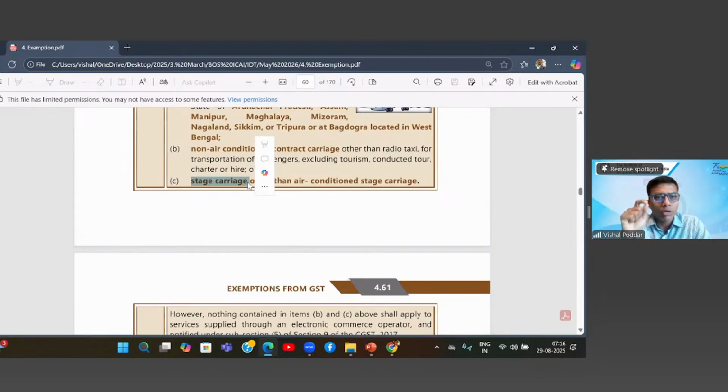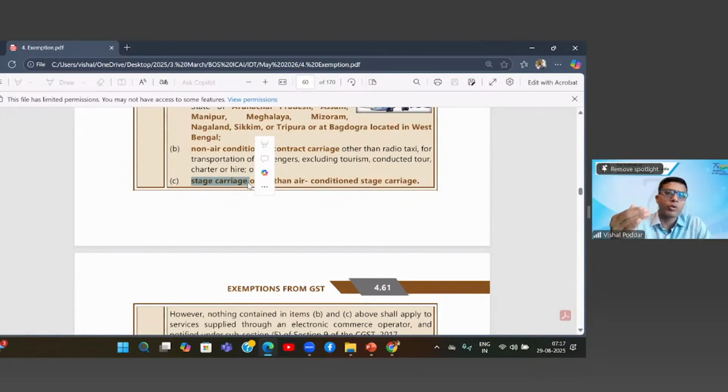You are paying only for your single ticket, from one stage to another, that is, from one stop to another stop. So there are two modes of commuting. One is you book the entire rickshaw or taxi, which is the contract carriage. And two, you use the facility only for your single transport, other people are also traveling, and it is from one stop to another stop.